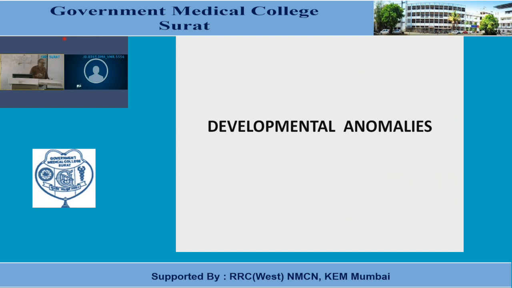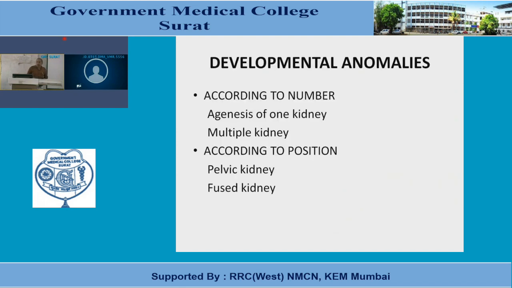Now proceeding further to the developmental anomalies associated with the kidney. A number of different developmental anomalies are associated with the kidney. They are headed like this. First, according to the number, developmental anomalies in reference to the number. First is the agenesis of a single kidney.